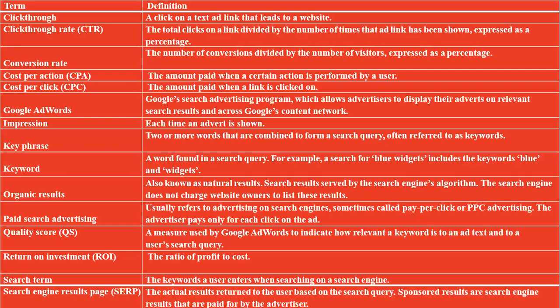Paid search advertising is also sometimes called pay per click. Quality score is Google's rating of the keyword in the text against a user's search query, that is, the quality of the information the website provides. Return on investment is the ratio of profit to cost. Search term is the keywords a user enters when searching on a search engine. Search engine results page is the actual results returned to the users based on a search.